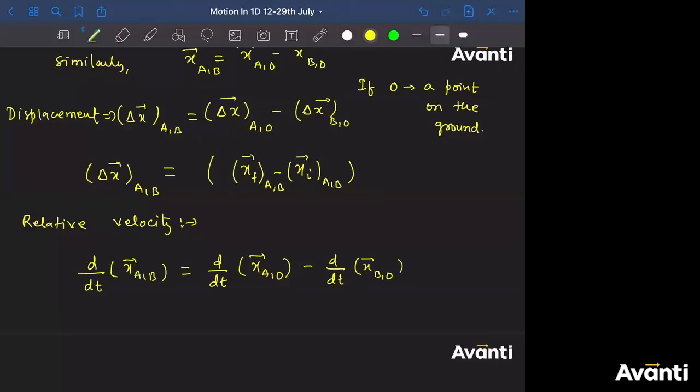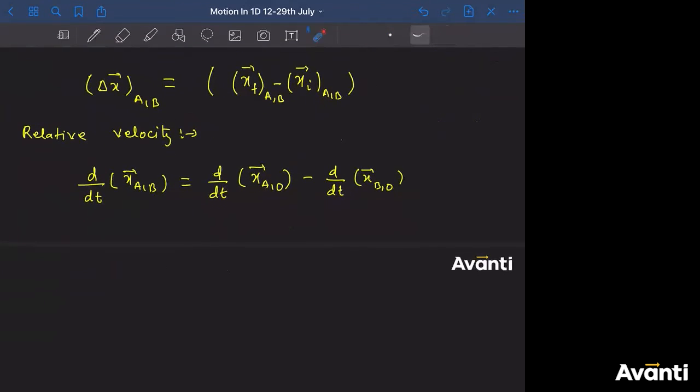All right, guys. Tell me, how will you write this part? What is this? Can I say differentiation of x with respect to time? That means rate of change of position. Change of position is displacement, and rate of change of position will be the velocity.